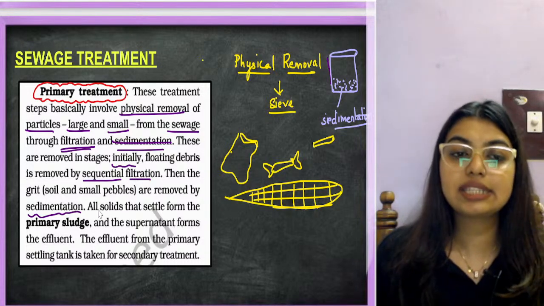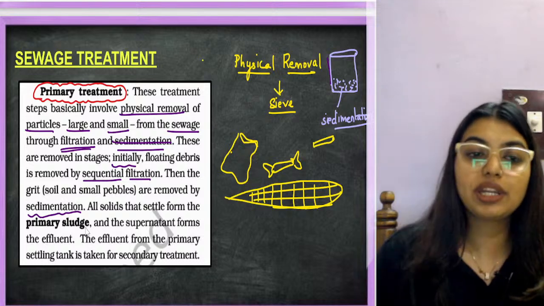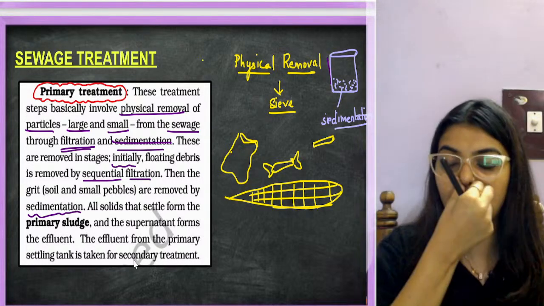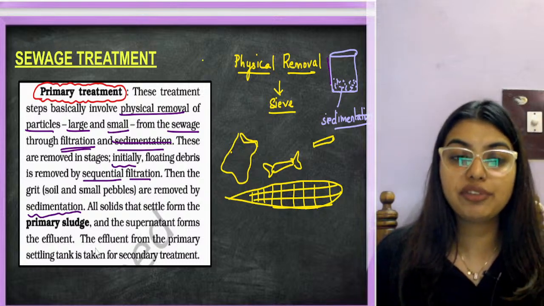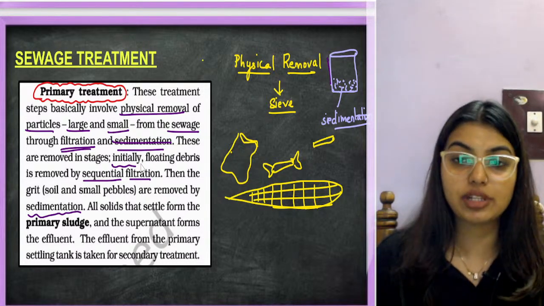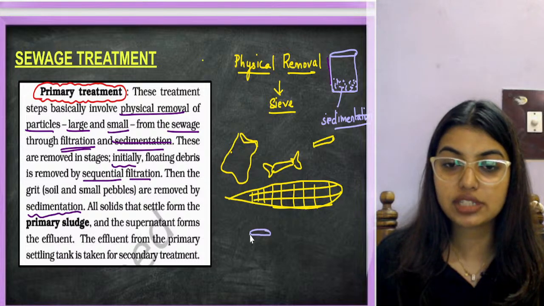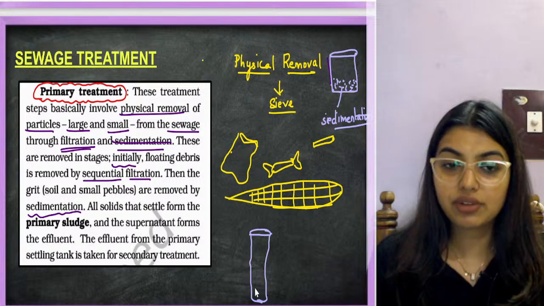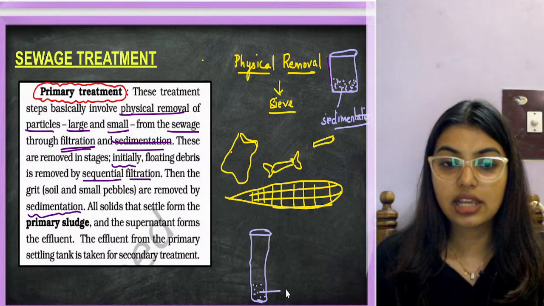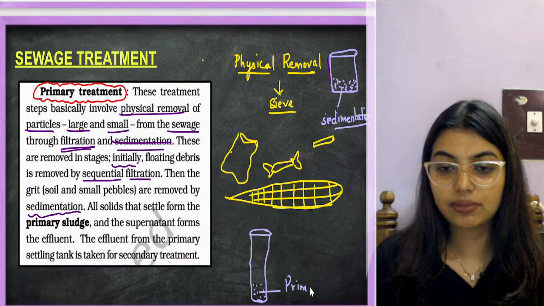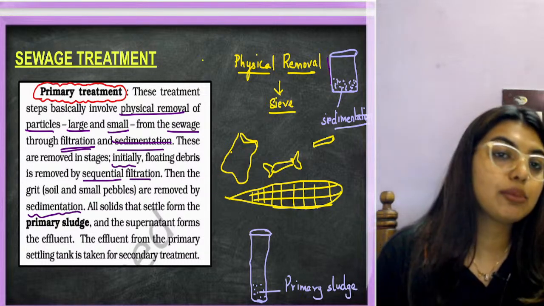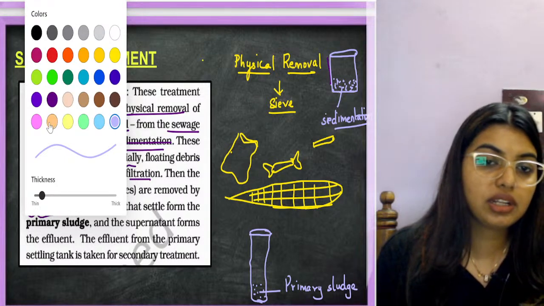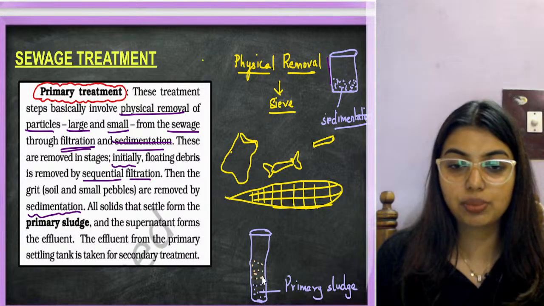All solids that settle form the primary sludge, and the supernatant forms the effluent. Primary sludge is whatever we have after settling. Students, in a centrifuge tube also we always say pellet and supernatant, like that only. Whatever has settled, all the solid that has settled, is called the primary sludge. Whatever came on the top, the supernatant, became the effluent.